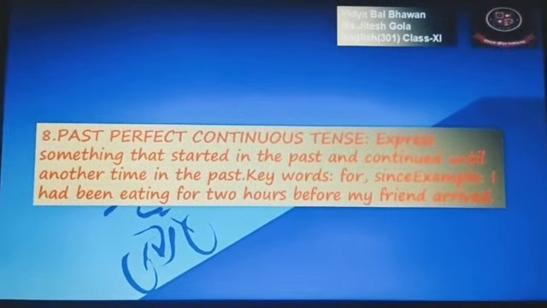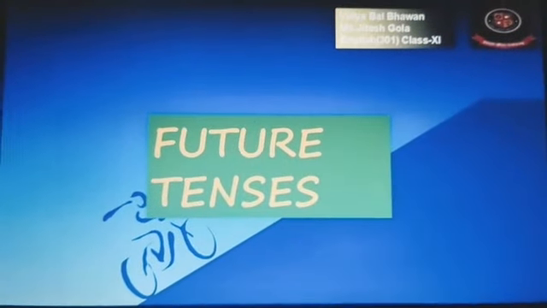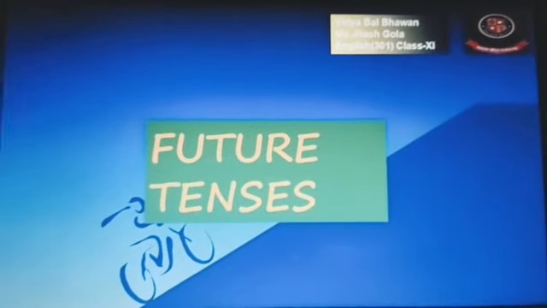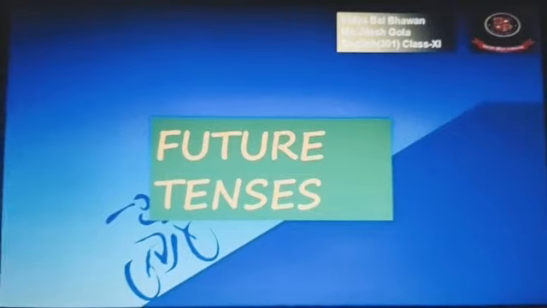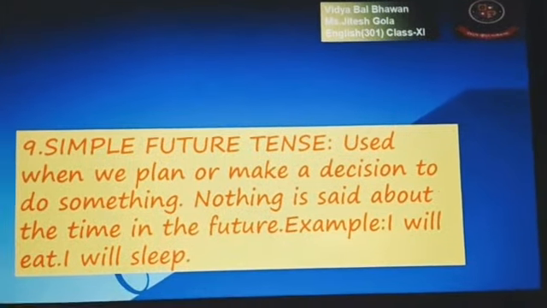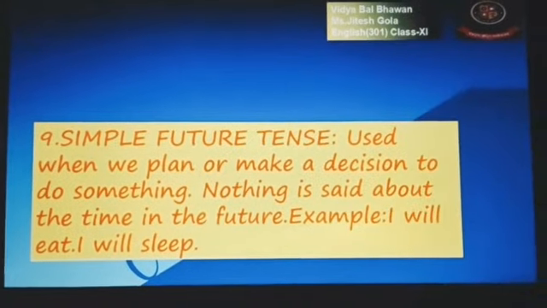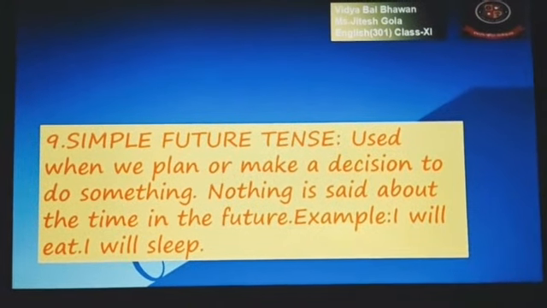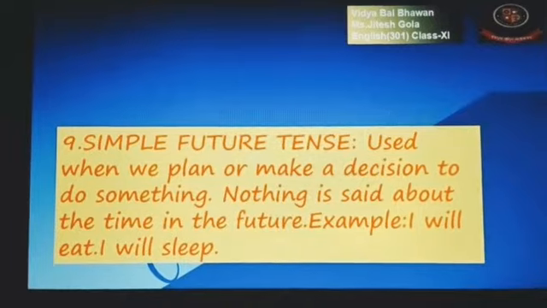Now we are moving to the next one. The third type of tenses is the future tenses. Clear? Future tenses are again divided into 4 parts. The first one we are taking is simple future tense. It is used when we plan or make a decision to do something.